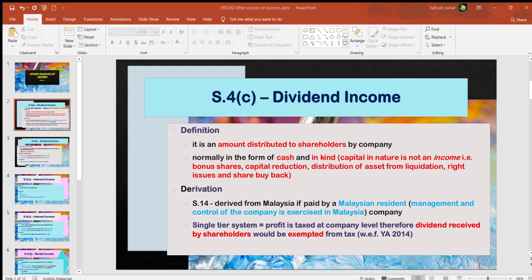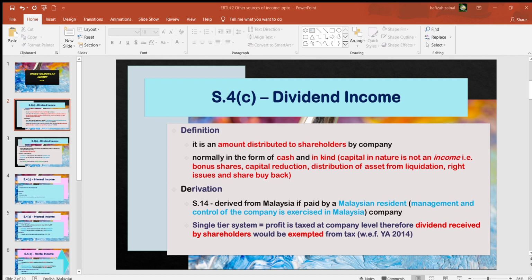Okay, another example, interest income. For instance, the banking industry: normally their main source of income is interest income from the loans that they give out to customers. Like rental also, it would be possible to be business income if you fulfill certain conditions or criteria, whereby you have a large number of properties or assets which you rent out to customers.